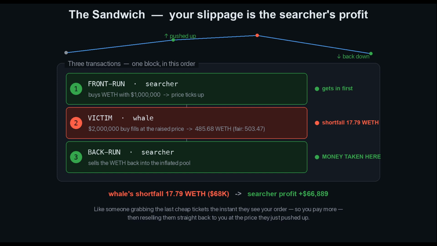Here's the attack on one screen. Think of the price as a swing. Transaction 1, the front run, the searcher buys WETH first and the price swings up. Transaction 2, the victim, the whale's $2 million buy lands at that raised price, so they get fewer WETH than a fair fill would have given them. That gap is their shortfall. Transaction 3, the back run. The searcher sells the WETH they just bought back into the now inflated pool, and the price swings back down. The searcher ends with more USDC than they started. The whale's shortfall is almost exactly the searcher's profit.